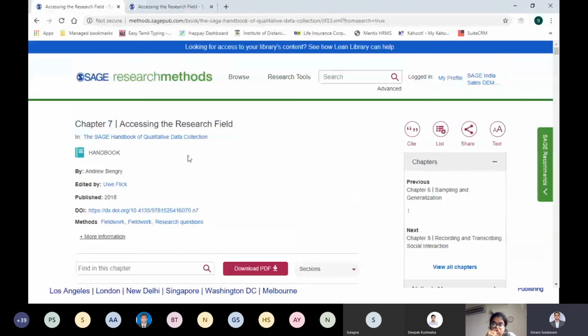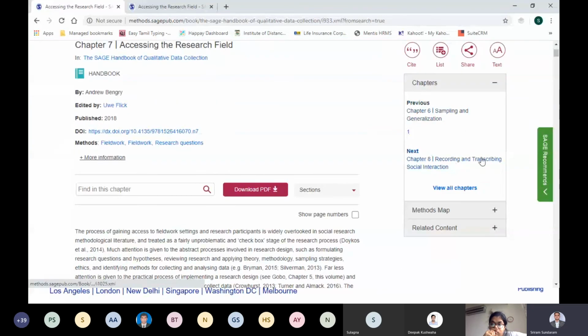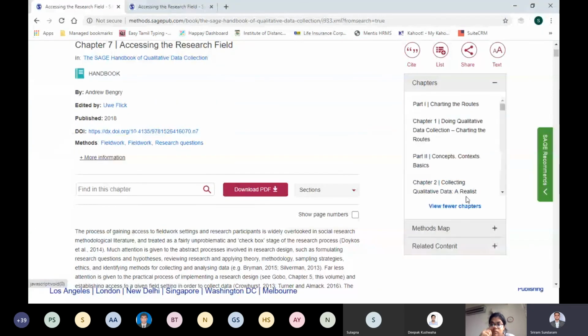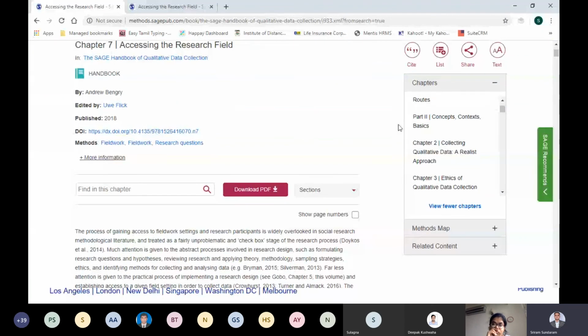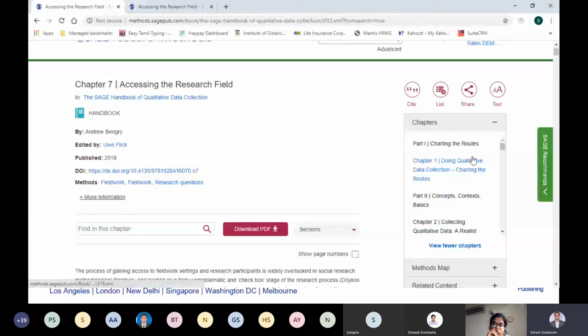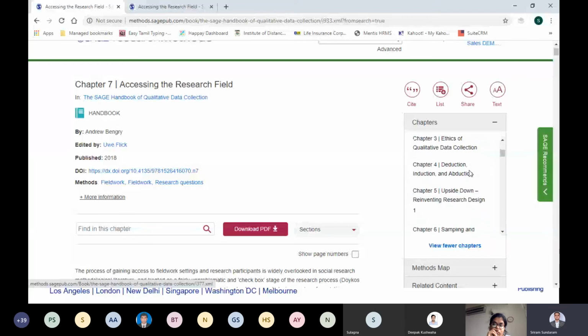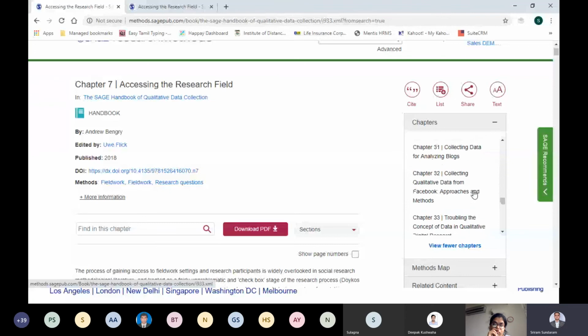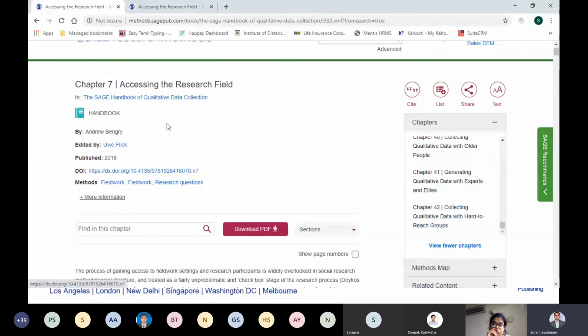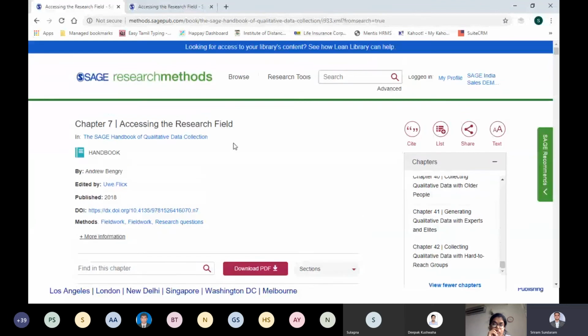And if you want to see what other chapters are available, here is the chapter navigation. Click here, view all chapters, and you can see what this SAGE Handbook of Qualitative Data Collection covers fully. So chapters 2, 3, 4, 5, 6, 7 are our access questions, and then you can still go on. It's a big volume and has around 42 chapters. So this is a handbook on qualitative data collection.